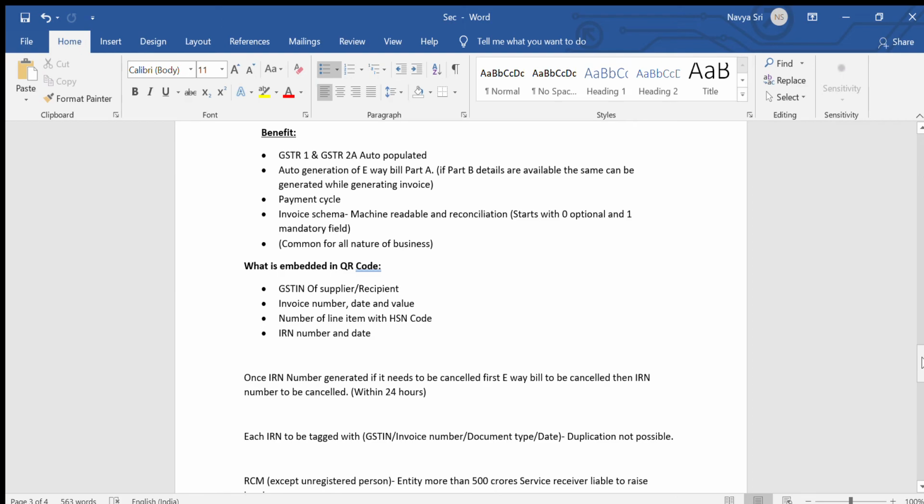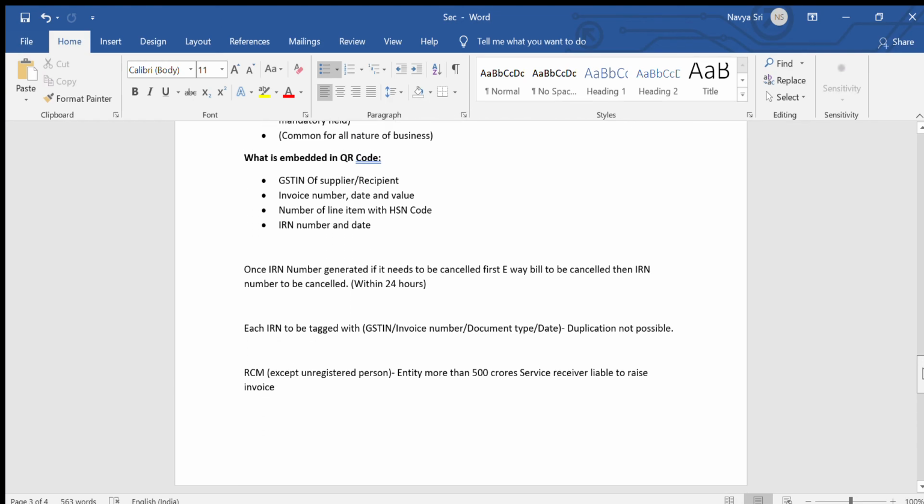How is this IRN generated? Actually, it is a combination of GSTIN, invoice number, document type, which denotes whether it's a normal regular invoice or a credit note or debit note, and the date. All these together form this 64-digit IRN. For each invoice, only one IRN can be generated, so duplication is not at all possible.